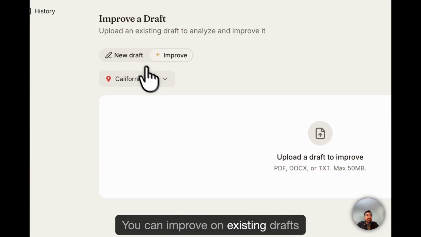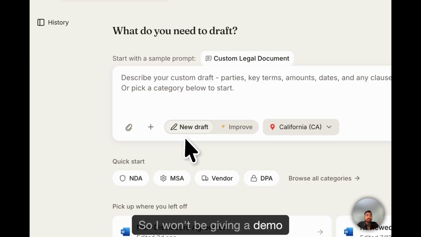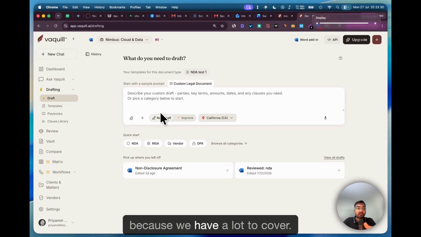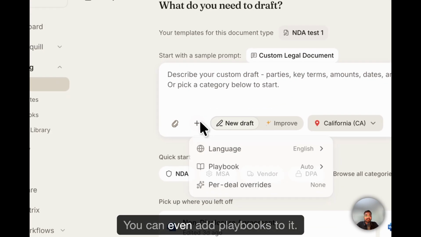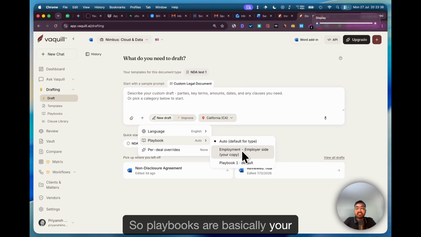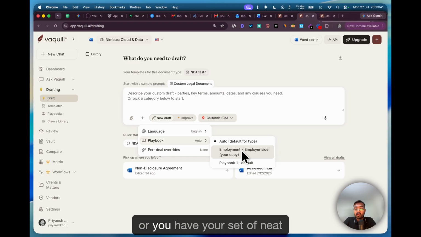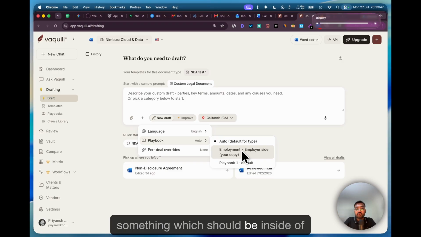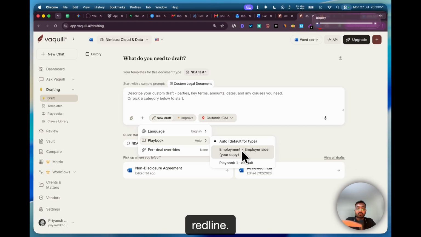You can improve existing drafts as well. I won't be giving an actual demo of the platform, because we have a lot to cover. You can even add playbooks to it. Playbooks are basically the rule book of your firm or your company, the set of must-have items that should be inside every clause or every document that you sign, review, or redline.